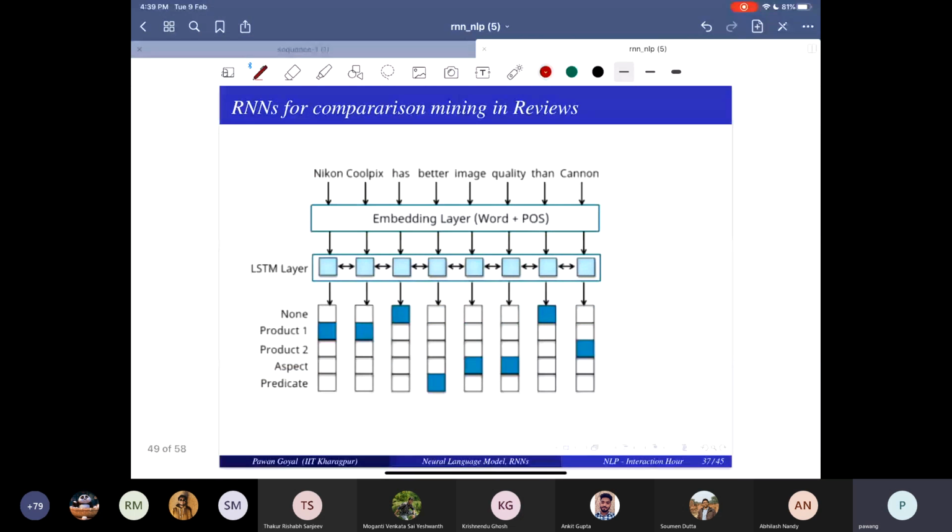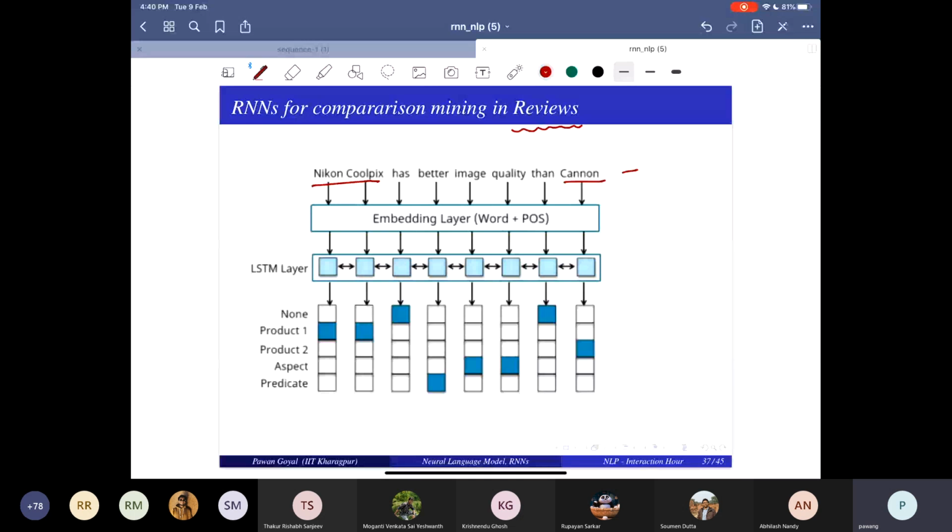So for example, here is one nice project that we did. This was early when LSTM was just there. So what we did, you take the review sentence, and you find out whether the review sentence talks about a comparison between products. For example, this sentence, Nikon Coolpix has better image quality than Canon. This is talking about a comparison between two products, Nikon Coolpix and Canon.